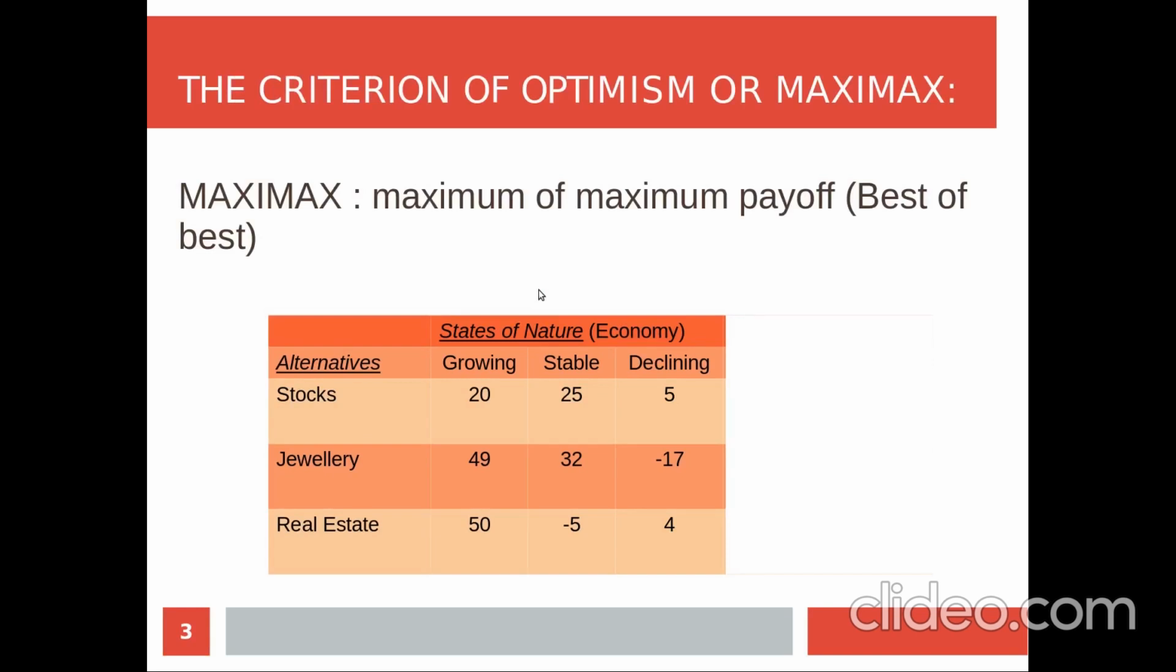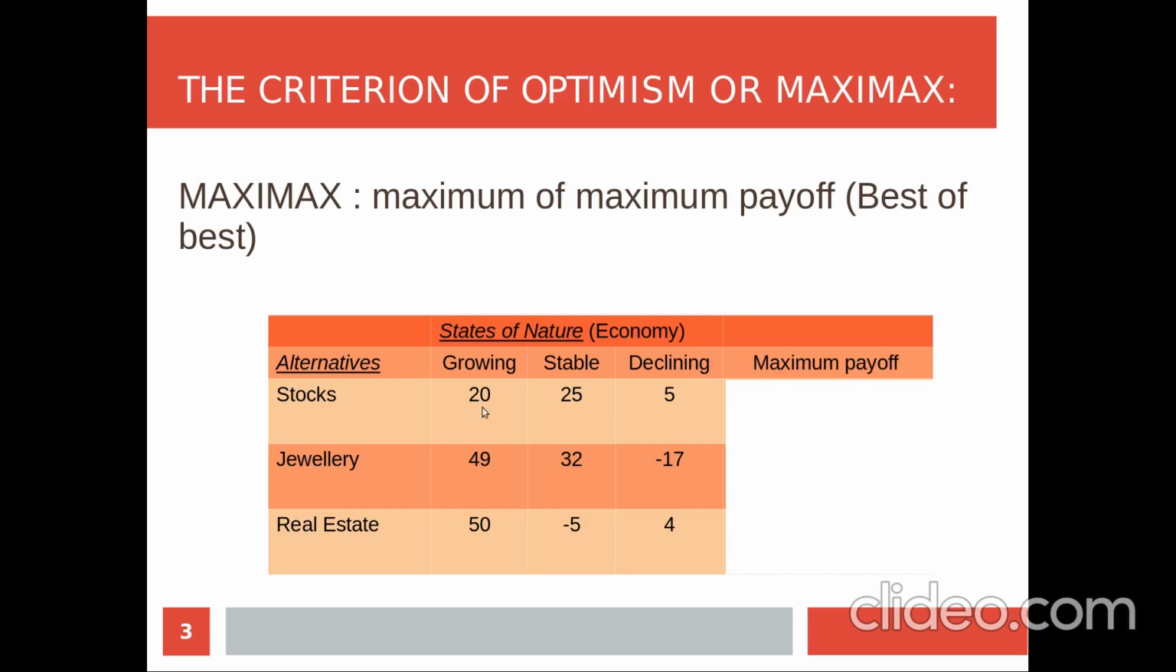So let's look into the different techniques used to make decisions under uncertainty. The first one is the optimistic or Maximax approach. It's a very positive approach. So we find out the best of it, that is the maximum of the maximum payoffs. So this is the payoff table. First we find out the maximum payoff of each alternative.